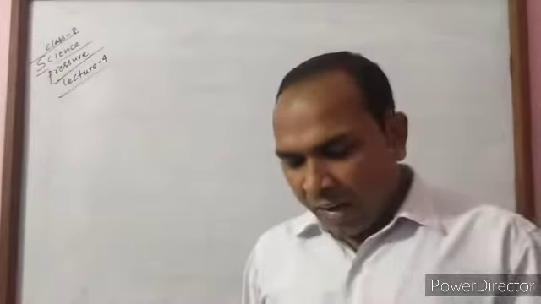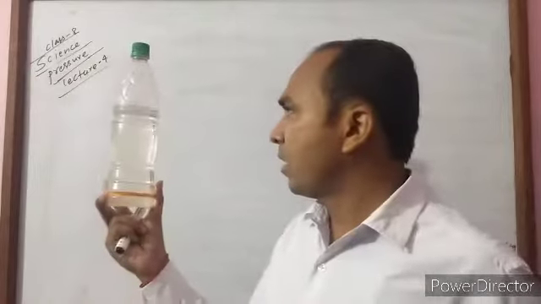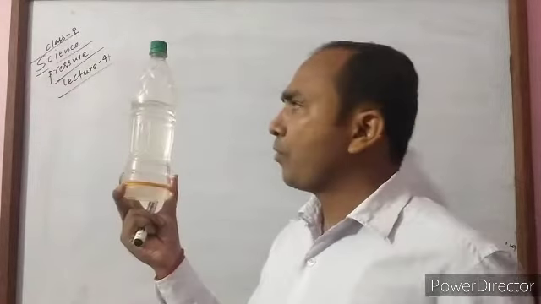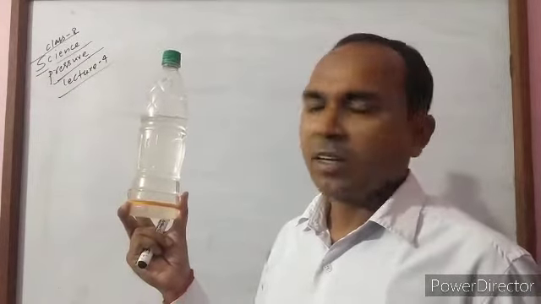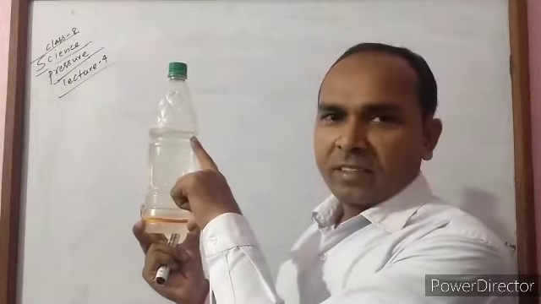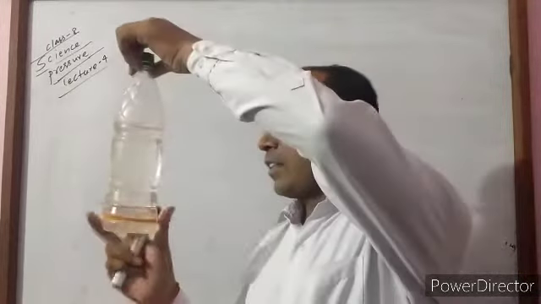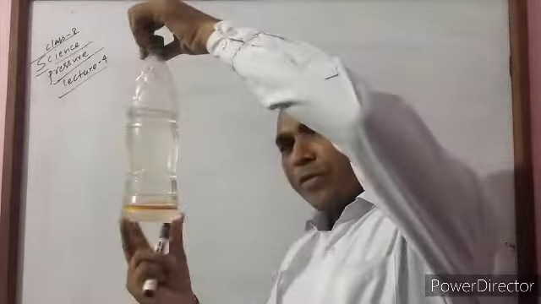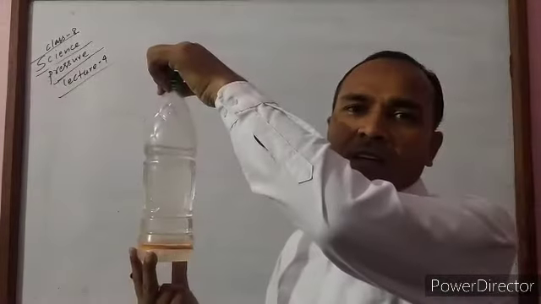I have taken some level of water in a bottle, and I am going to find the pressure exerted by this water at the bottom of this bottle.